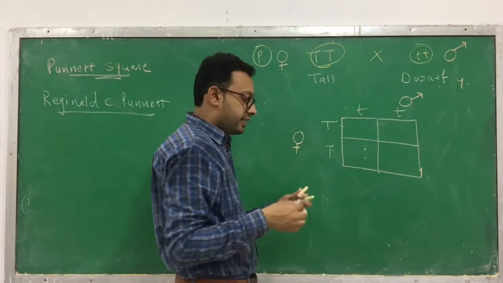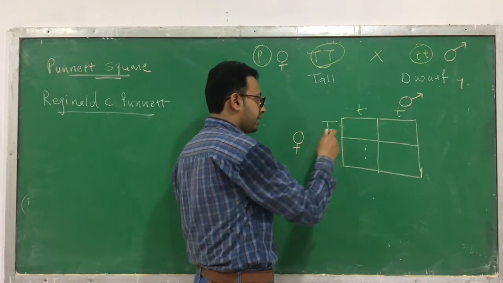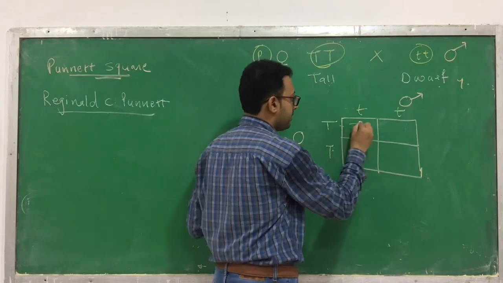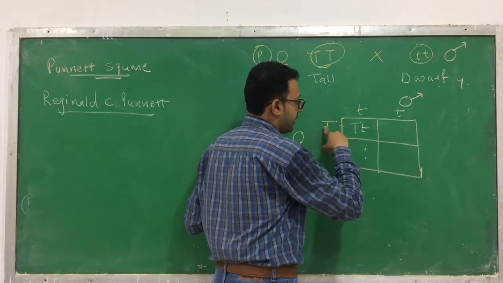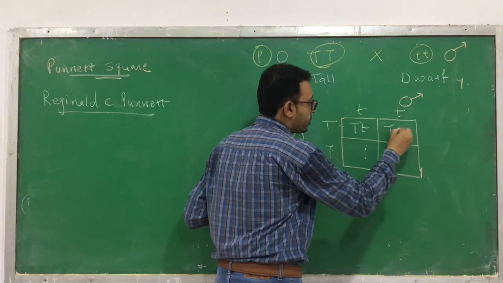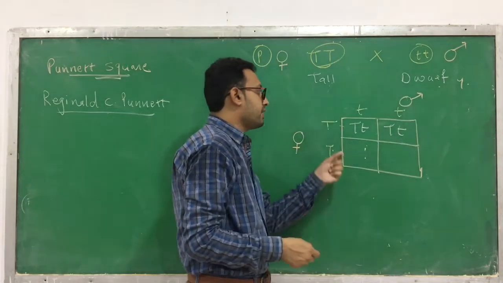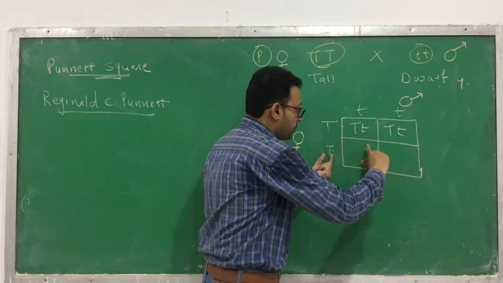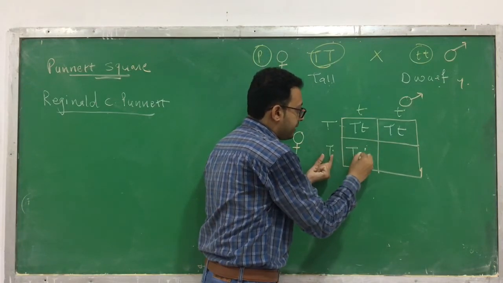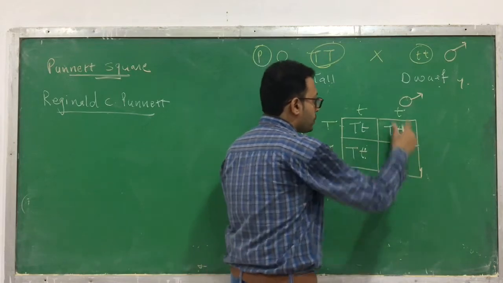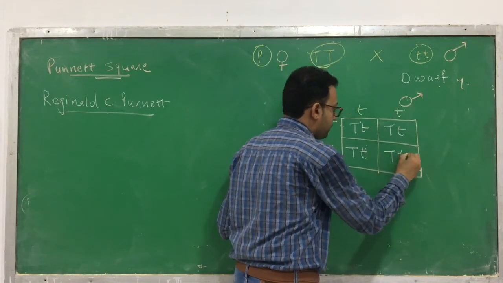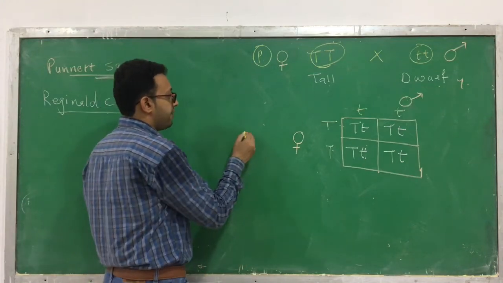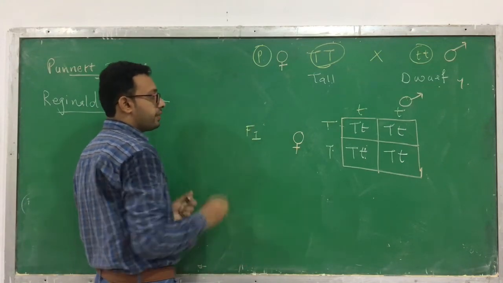Now combine the characteristics. Capital T, small t, capital T, small t. You have to write down in the box whatever it is: this row, this column. Now this row and this column: capital T, small t. This row, this column: capital T, small t. Thus you obtain the first generation. Which generation is obtained? F1.